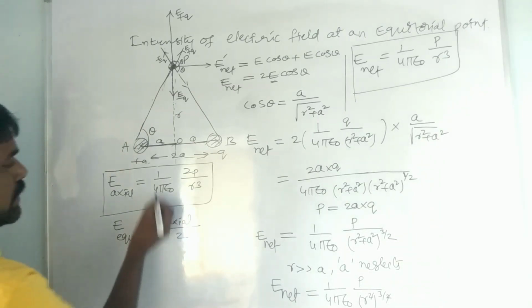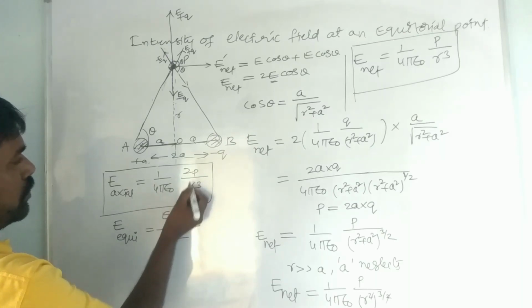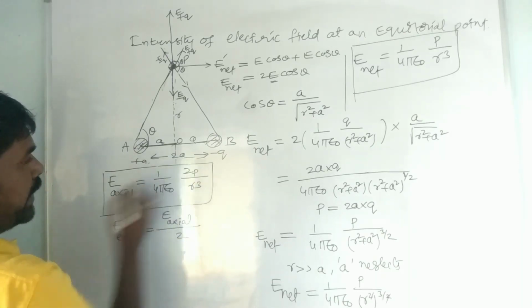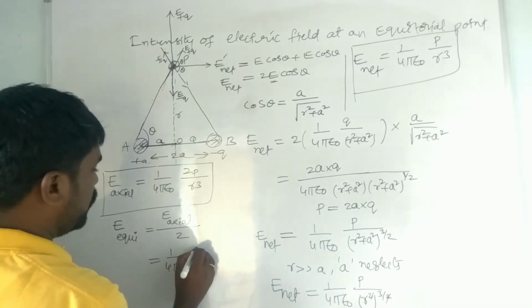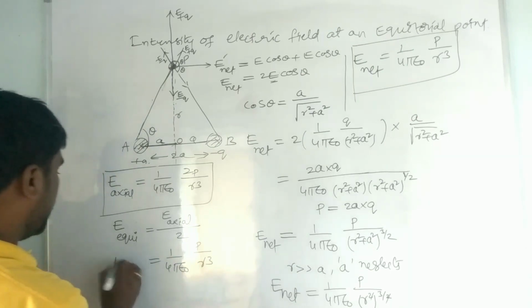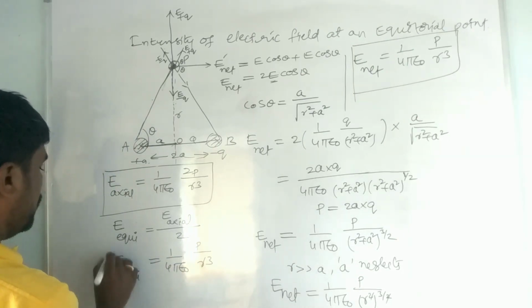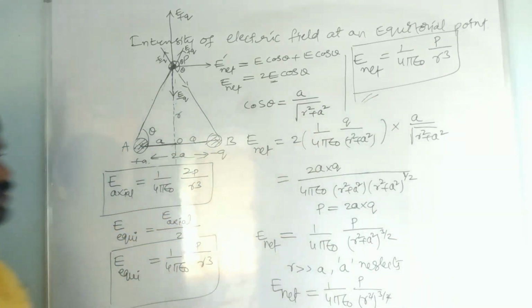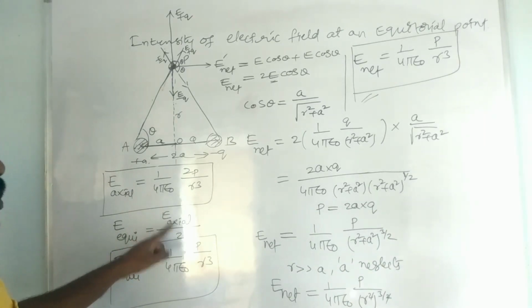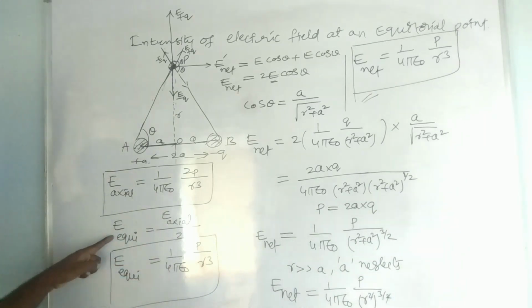Already how much is the E axial? 1 by 4 pi epsilon naught 2p by r cube, by 2. 2 will be cancelled out, then remaining it is 1 by 4 pi epsilon naught p by r cube. So this is the E equatorial which we derived. So this is the equatorial point. Right? Understood? So the intensity of electric field at an axial line is twice the intensity of electric field at the equatorial point.